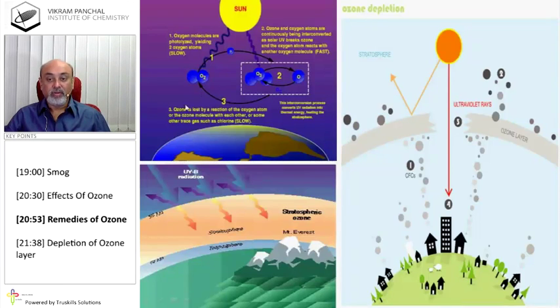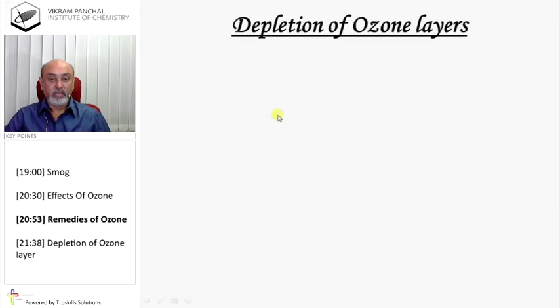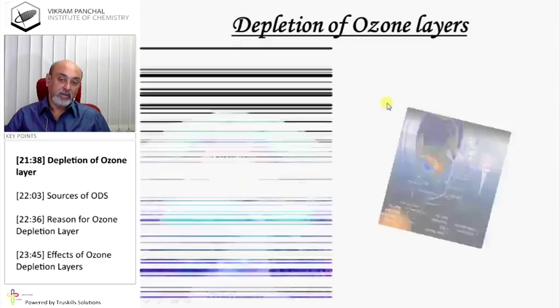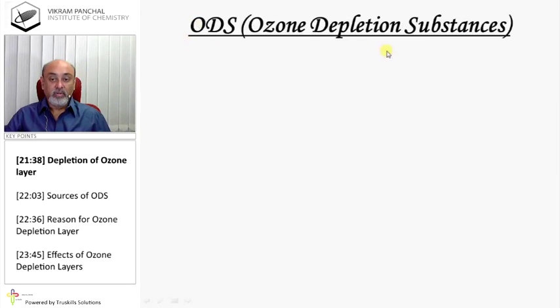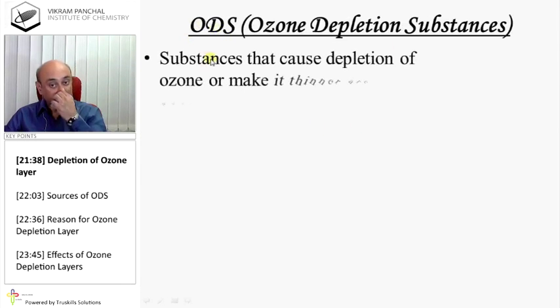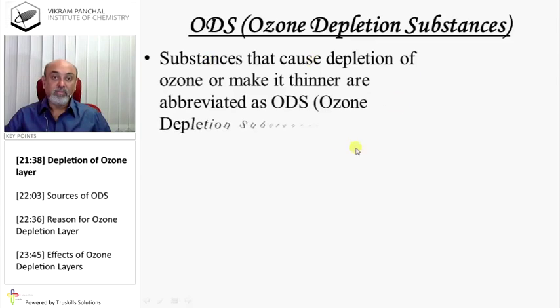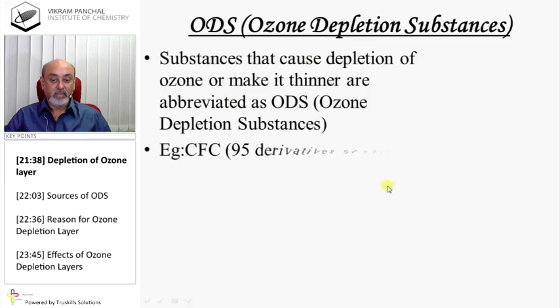So UV should not reach the Earth because of ozone. Now, depletion of the ozone layer. Ozone depleting substances, ODS: substances that cause depletion of ozone or make it thinner are abbreviated as ODS.